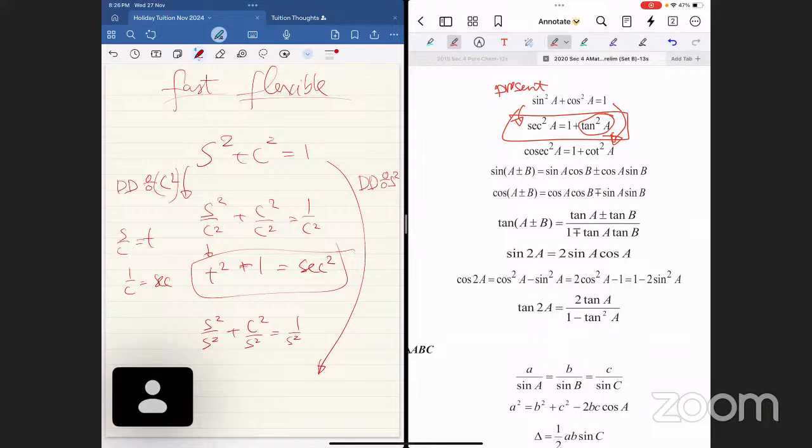Now, Ariel, what is sine square over sine square? 1. Very good. To help you, what is cosine over sine? Cot. So cosine square over sine square is cot squared.